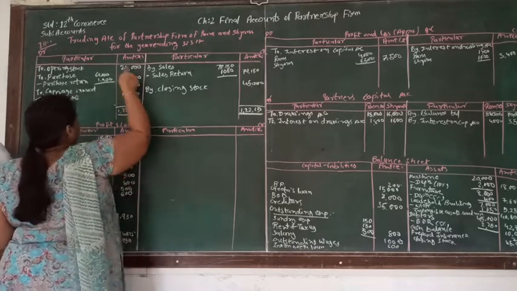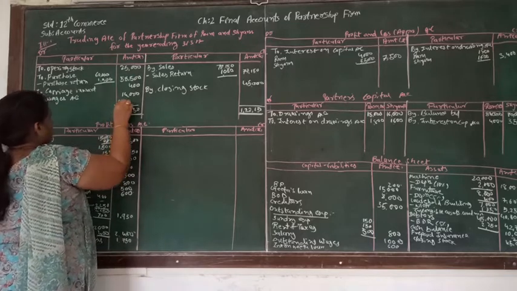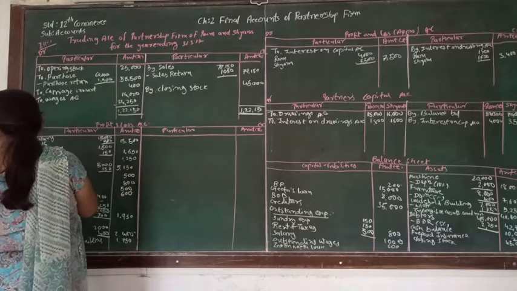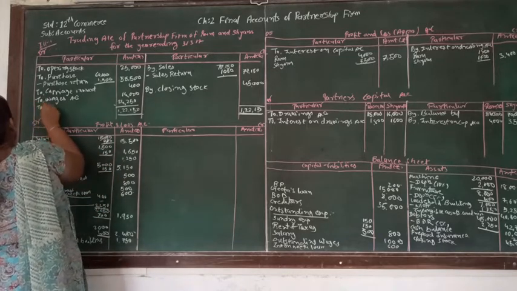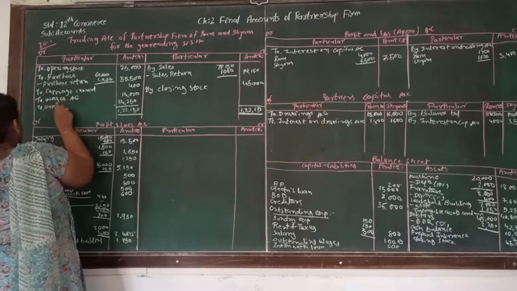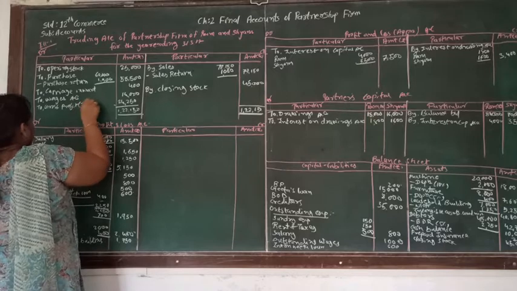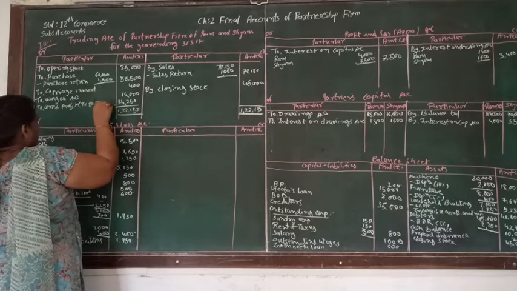From that, if we deduct all this, we get 24,250. So this is our net gross profit, and that is supposed to be transferred to the profit and loss account.